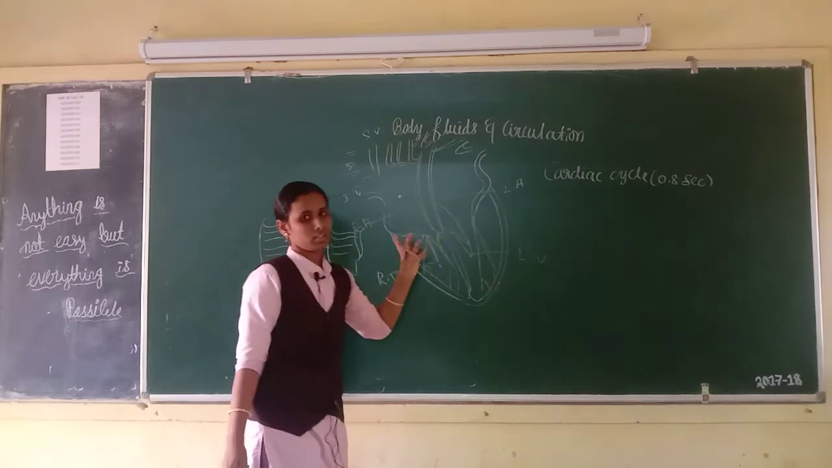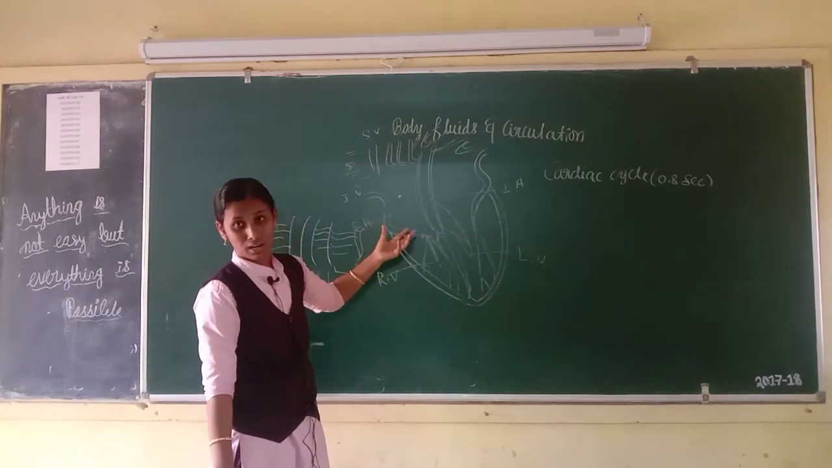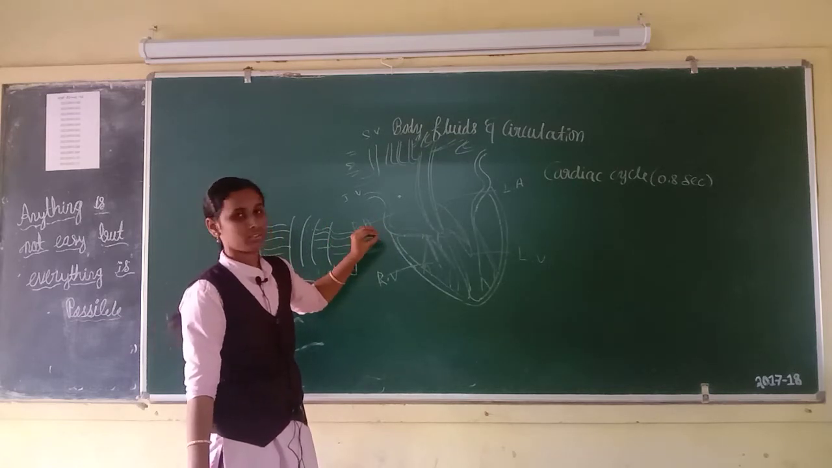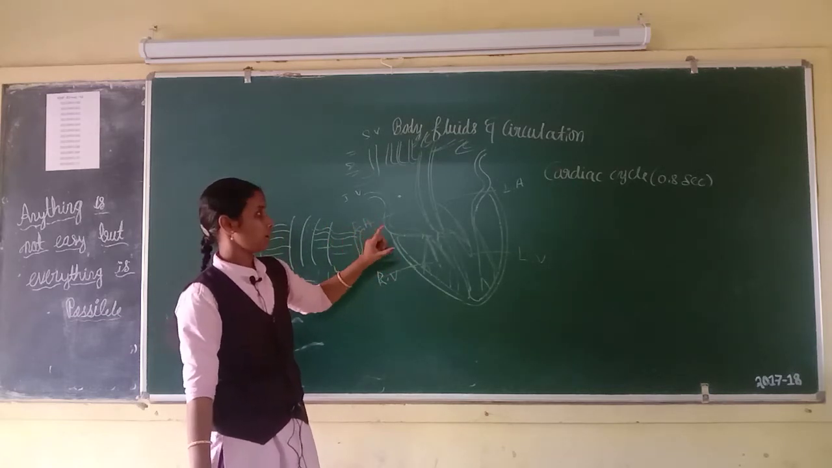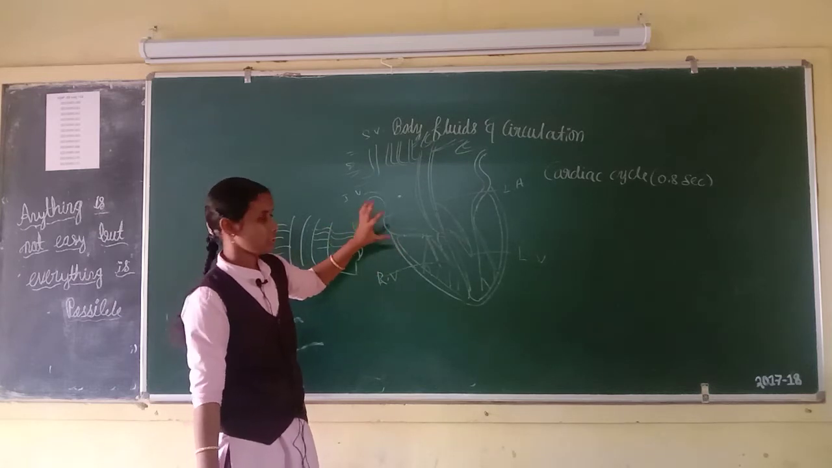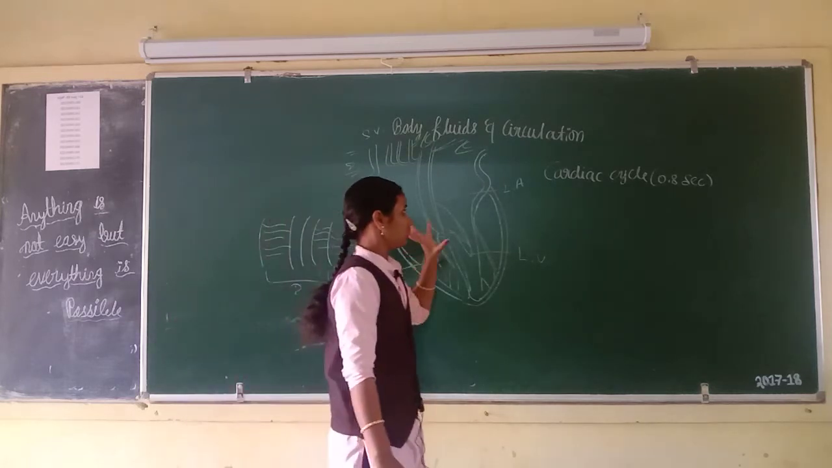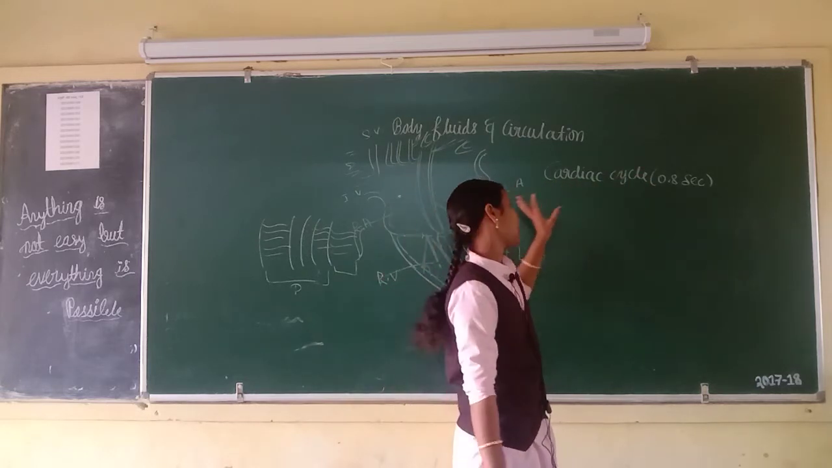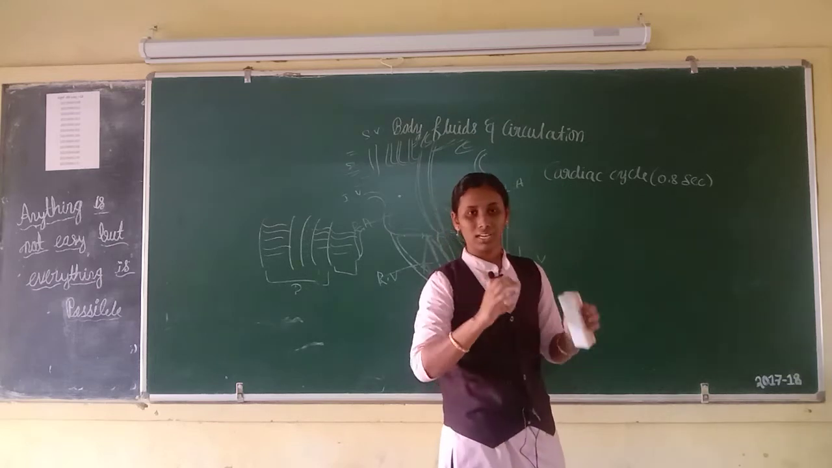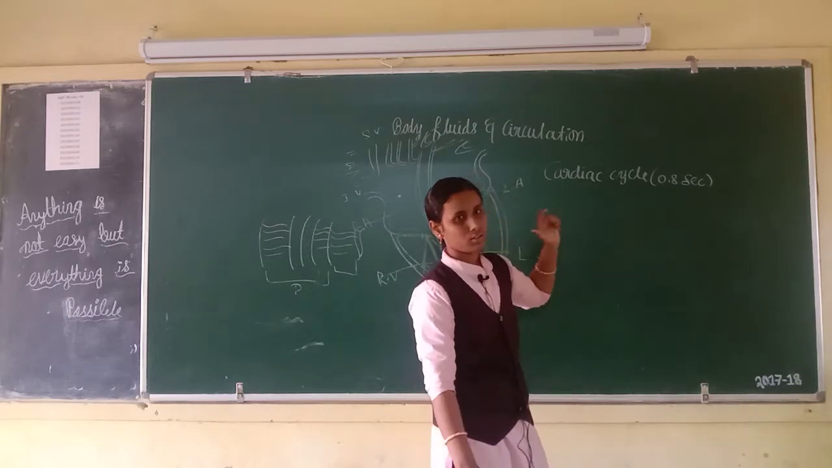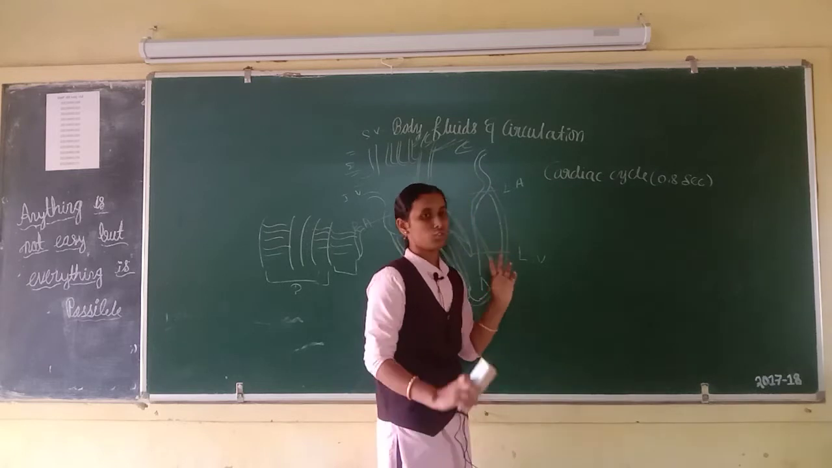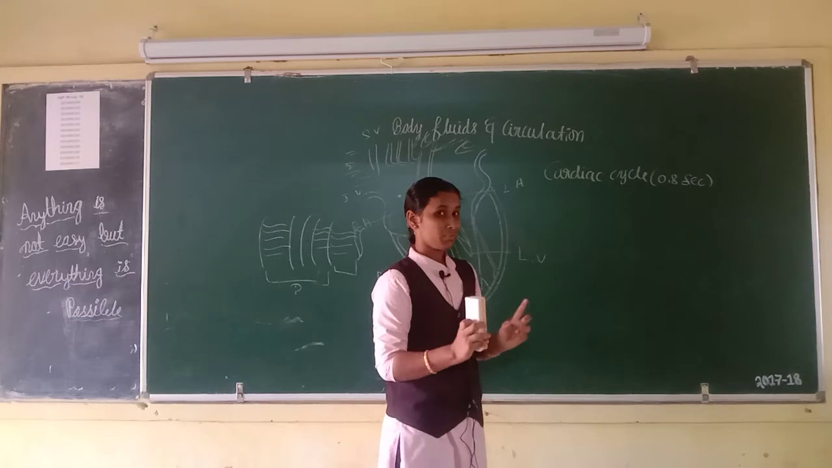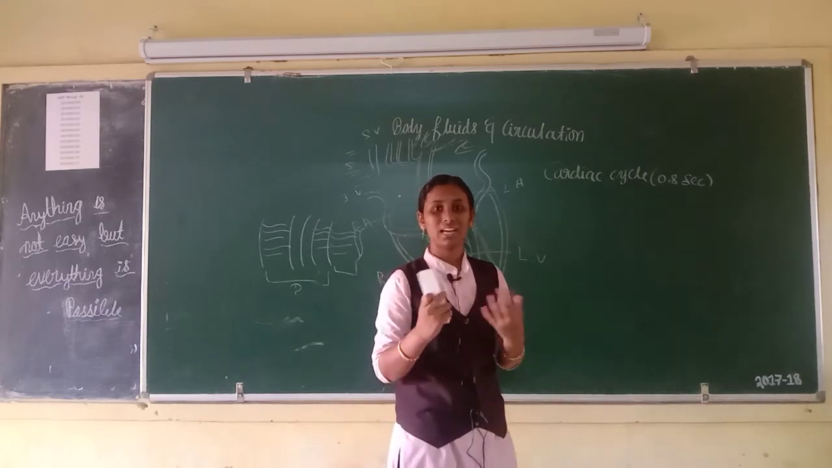I forgot one thing, that is mass of the heart: in the male, 300 gram, and 250 gram in female. Then cardiac cycle takes 0.8 second. Cardiac cycle consists of atrial systole, ventricular systole, then joint diastole. Systole means contraction or depolarization. Repolarization means diastole or relaxation.